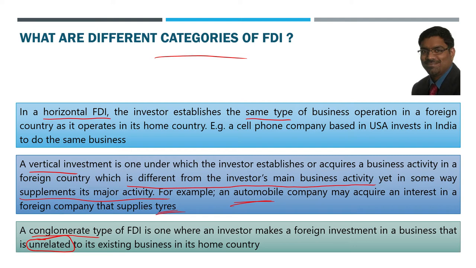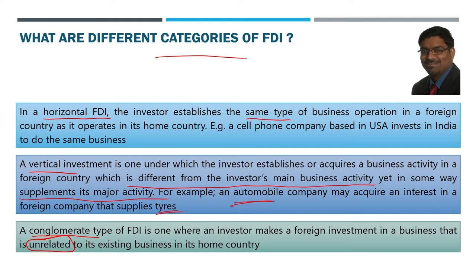Of course, Google is doing some research on driverless cars, but that's different. But imagine some software company coming to India and establishing a car manufacturing company. That is completely unrelated. Or let us say Microsoft comes to India and starts a Microsoft bank.